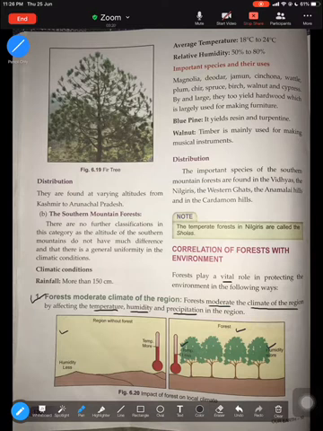Forests play a very important role in affecting the climate of a place, because in summertime trees provide shade and lower temperature, and even it prevents soil from drying out. So that is the role of forest in affecting the climate of a place. Moving to the next,